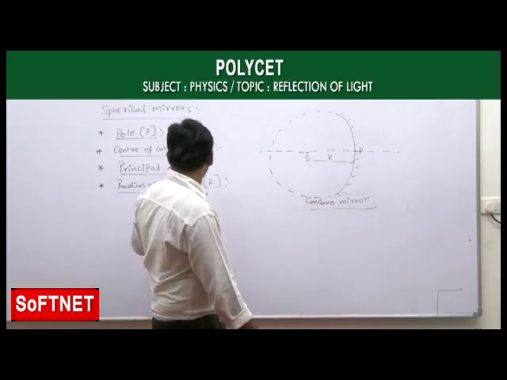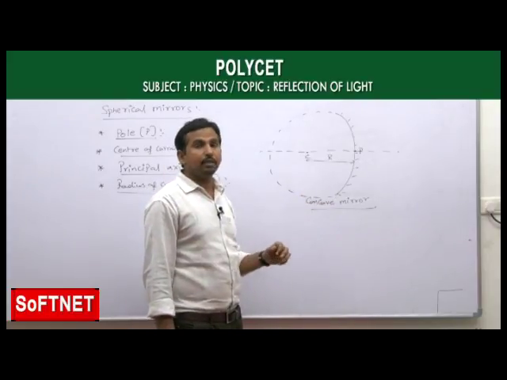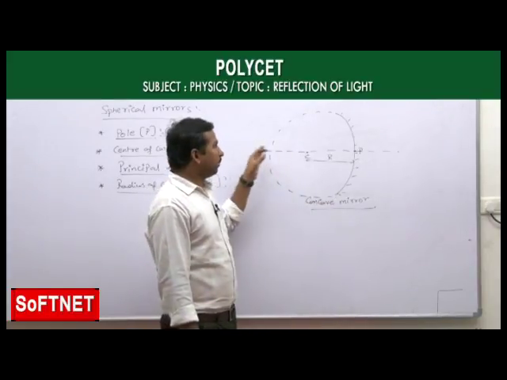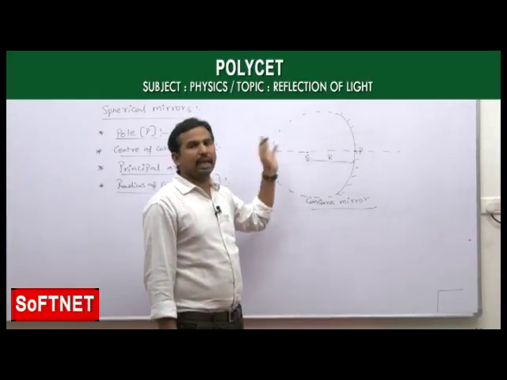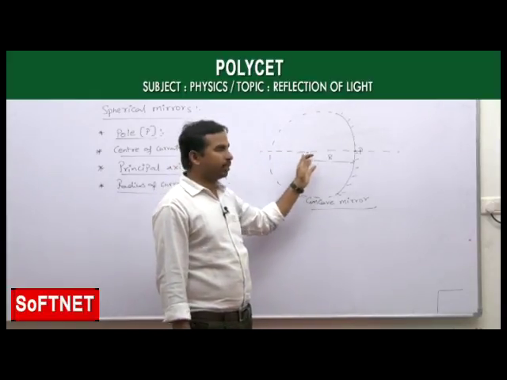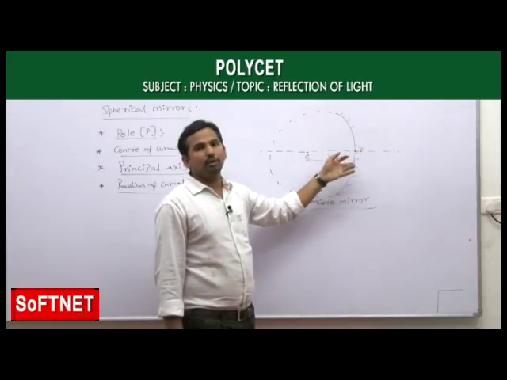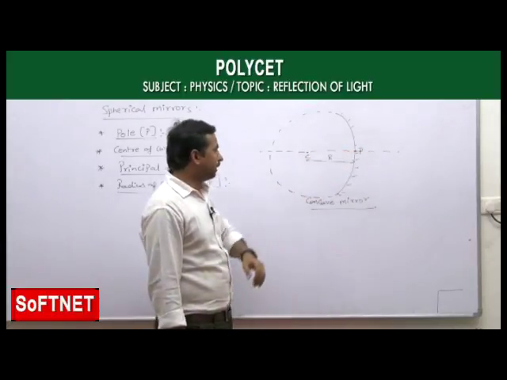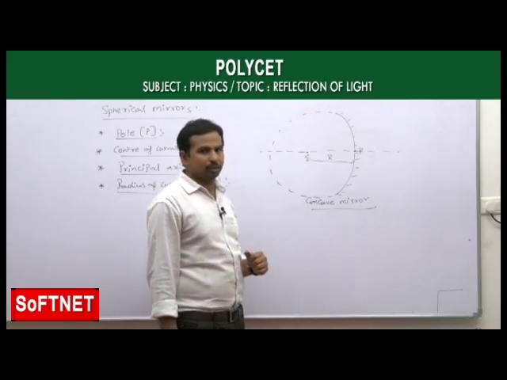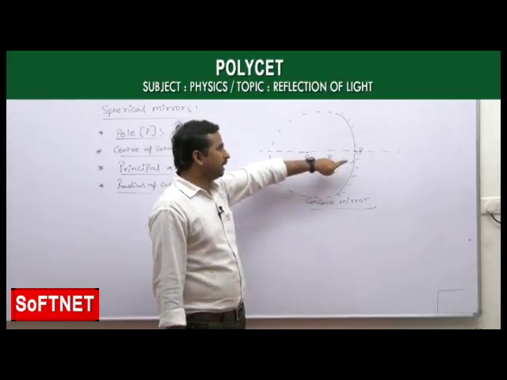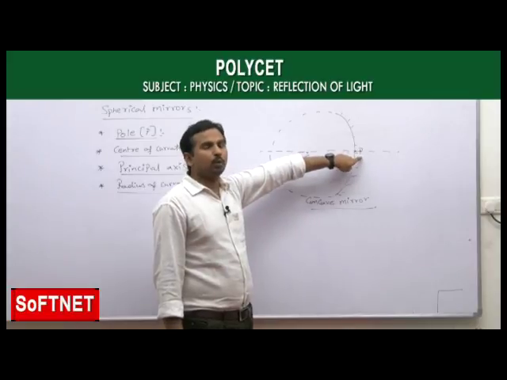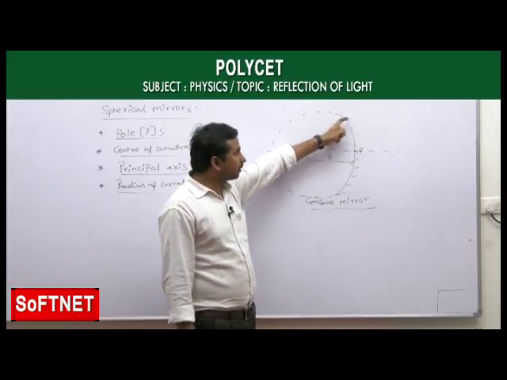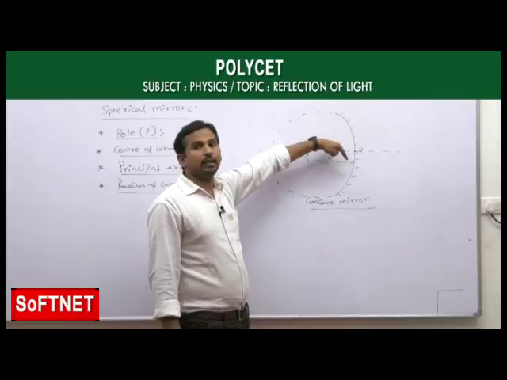And next one is the principal axis. Principal means head. An imaginary line passing through the center of curvature and the pole, we call the principal axis. And next one is radius of curvature. Radius of curvature is nothing but the distance between the pole, which is actually on the circumference of this circle here,